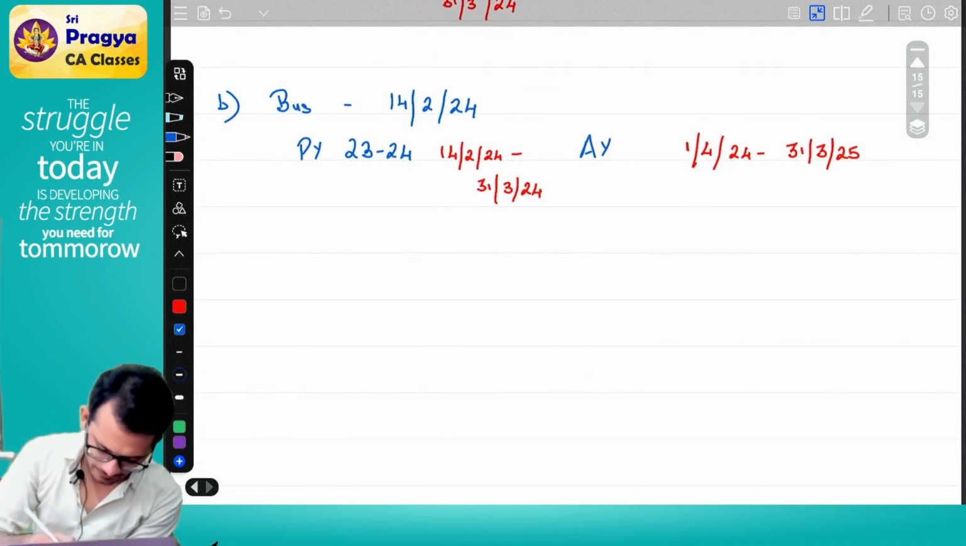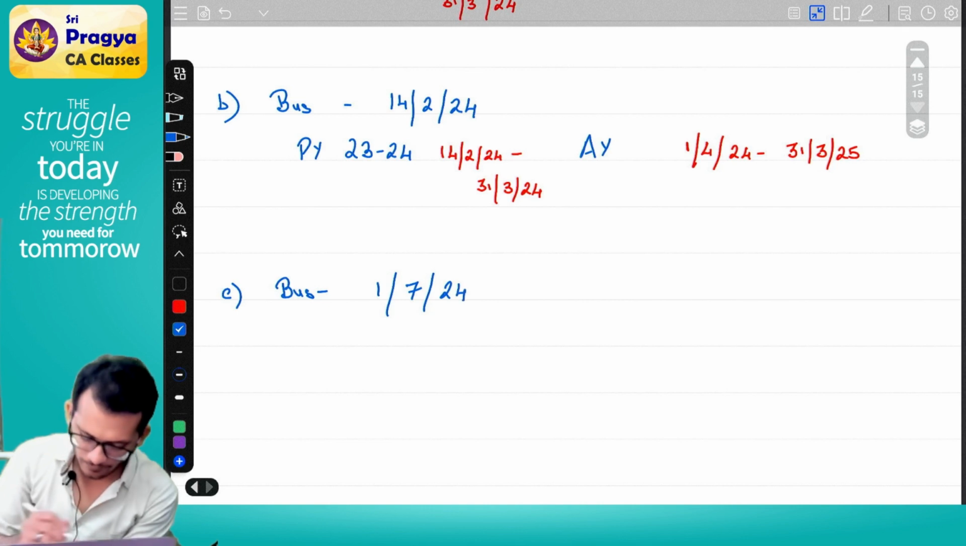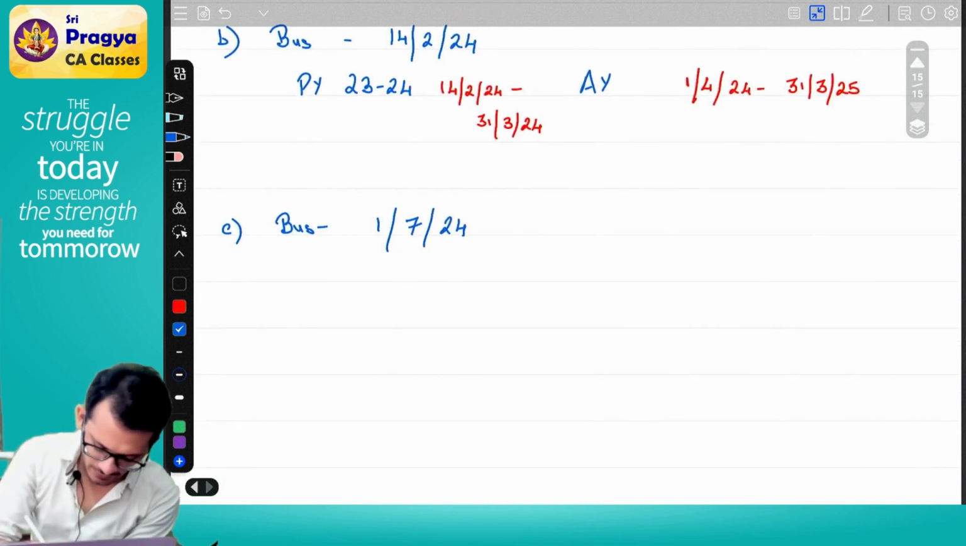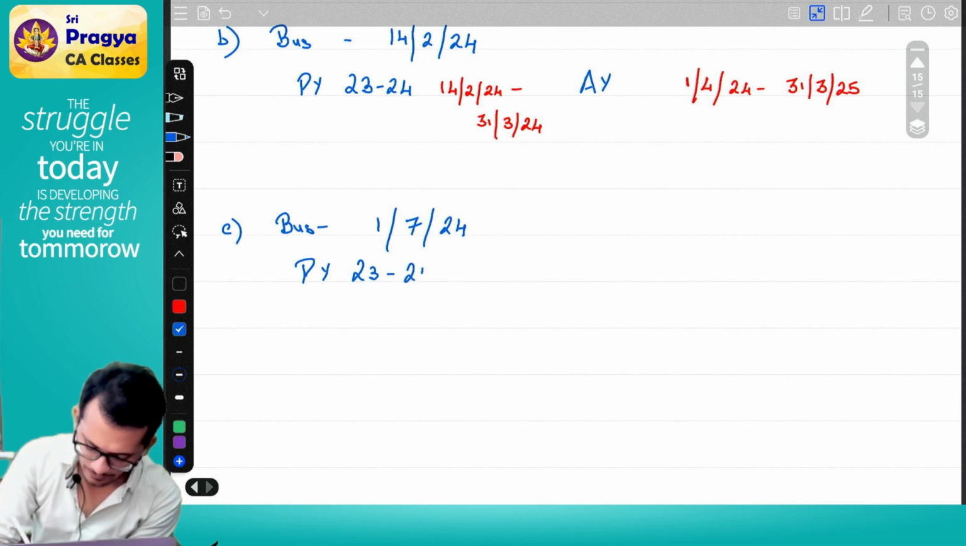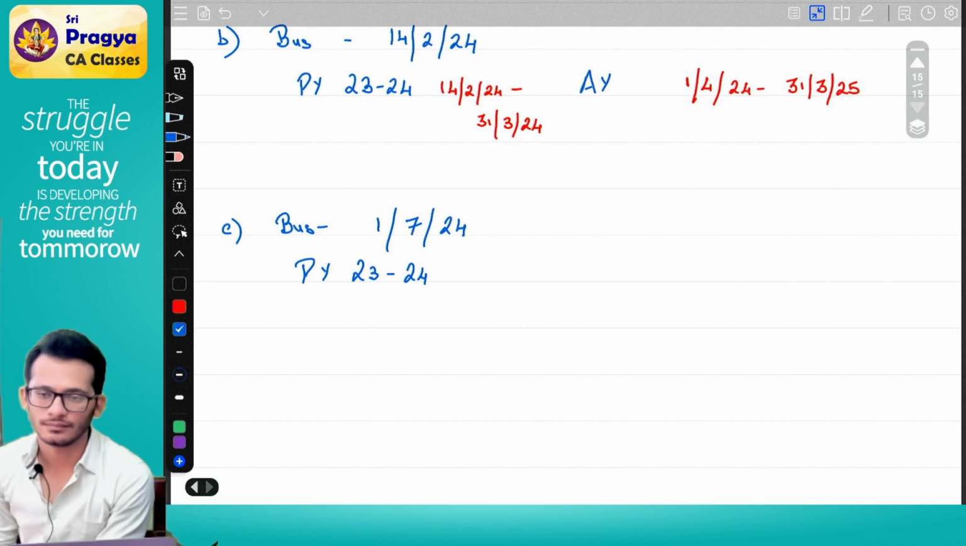Scenario number 3. I started doing business from 1st July 24. My previous year 23-24 dates is what? What is my previous year dates?